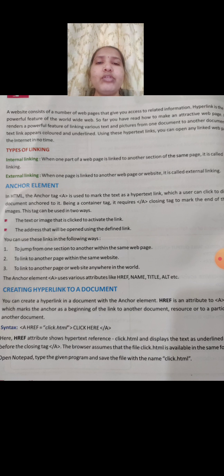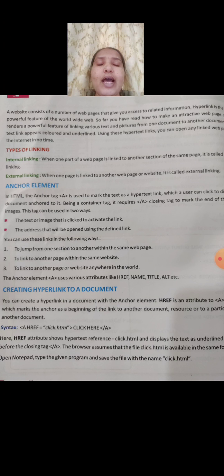Okay, then we can move to the anchor element. What do you mean by anchor element? In HTML, the anchor tag, which we write as A in angle brackets, is used to mark the text as a hypertext link. For example, how do you know that there is a link in a statement? We can give the link to the particular statement.